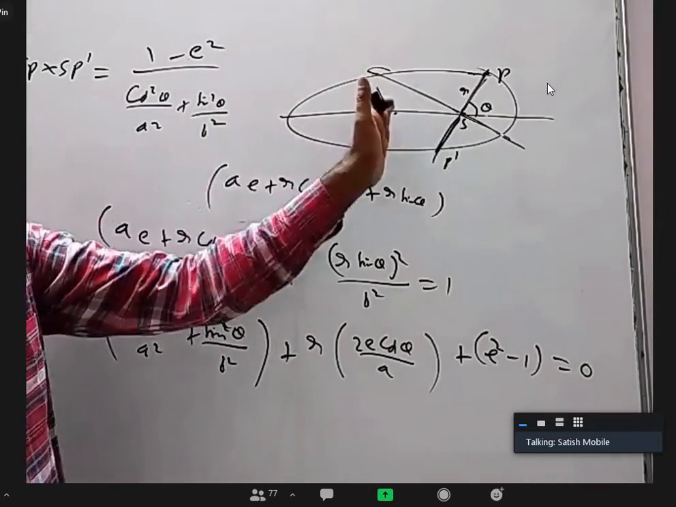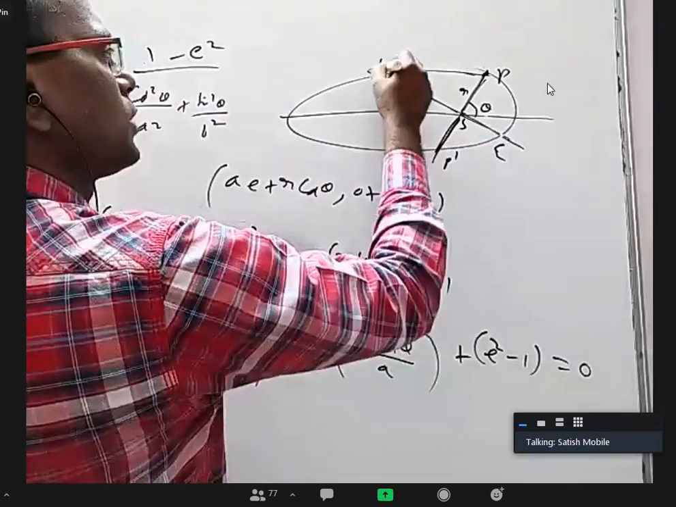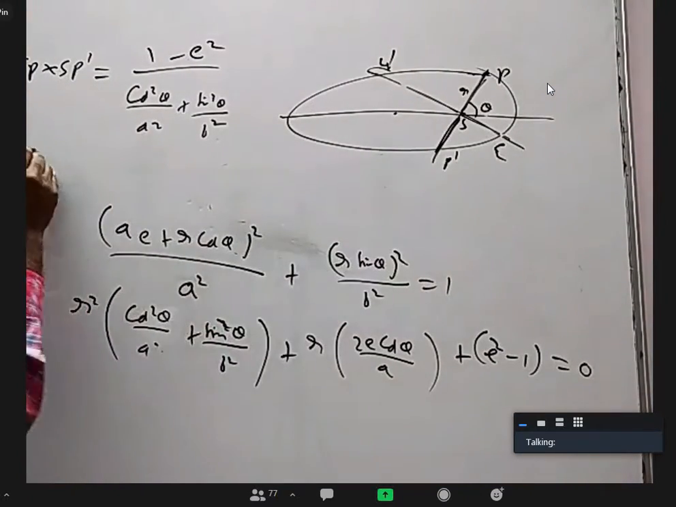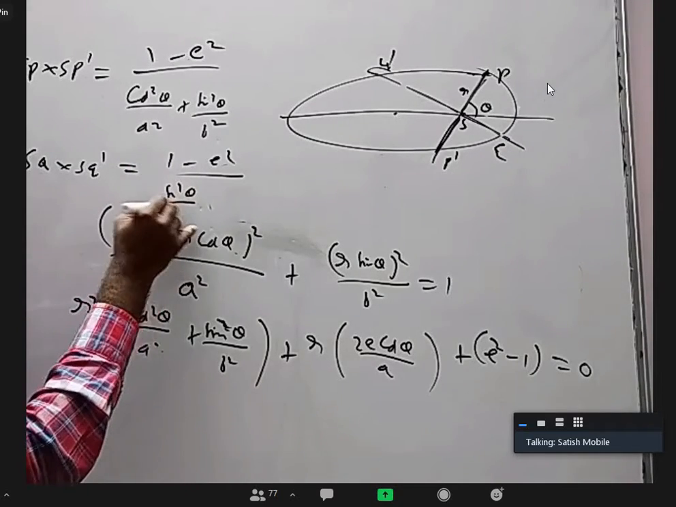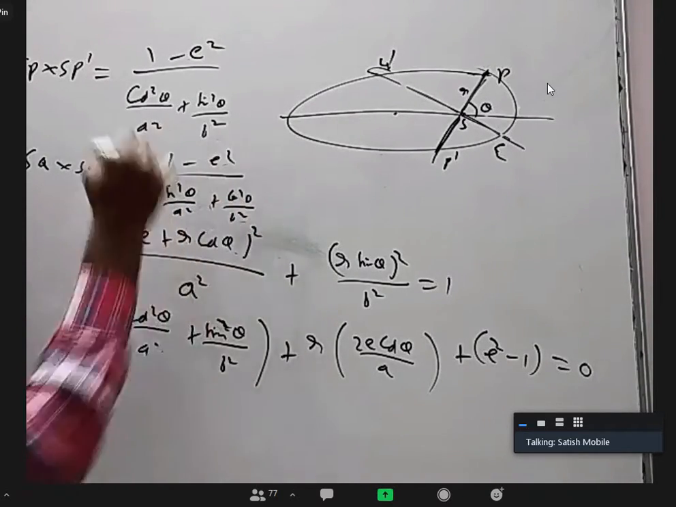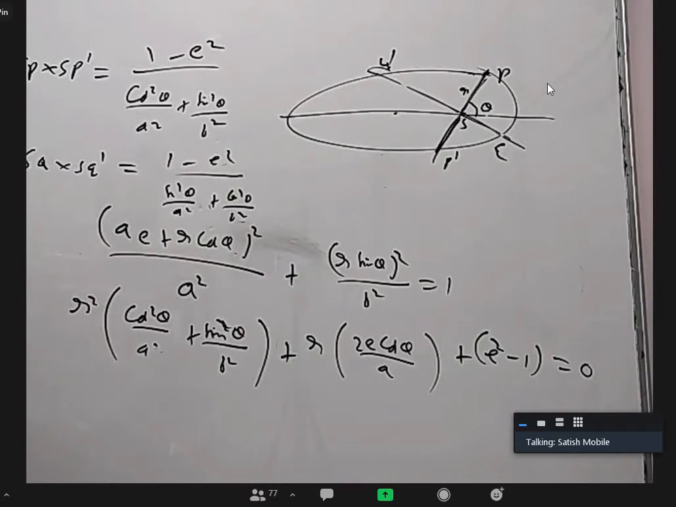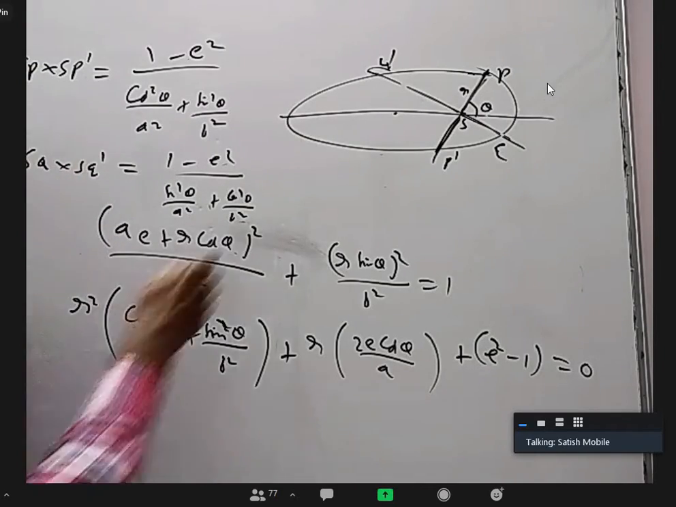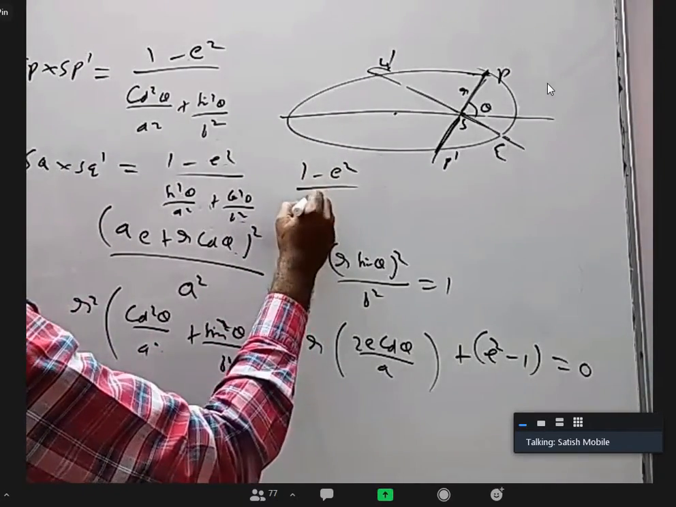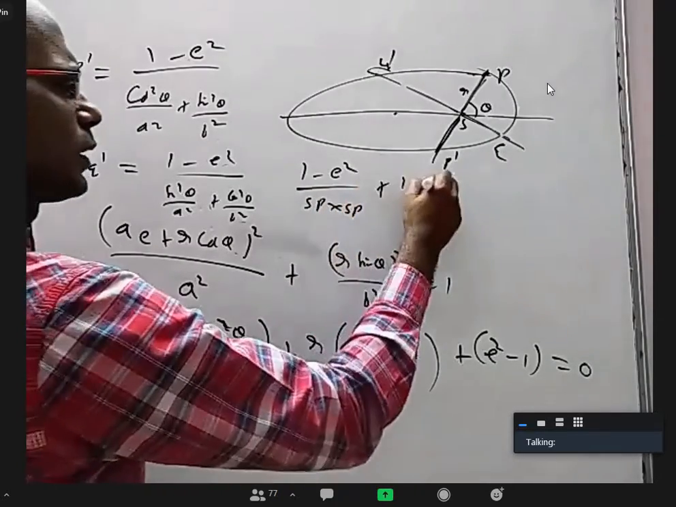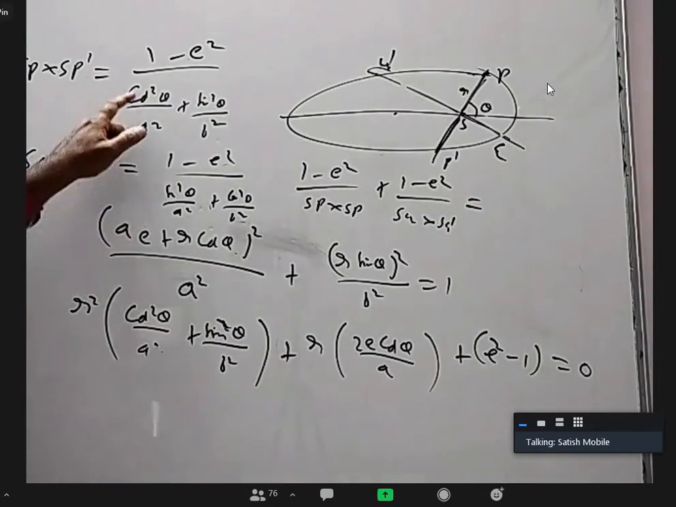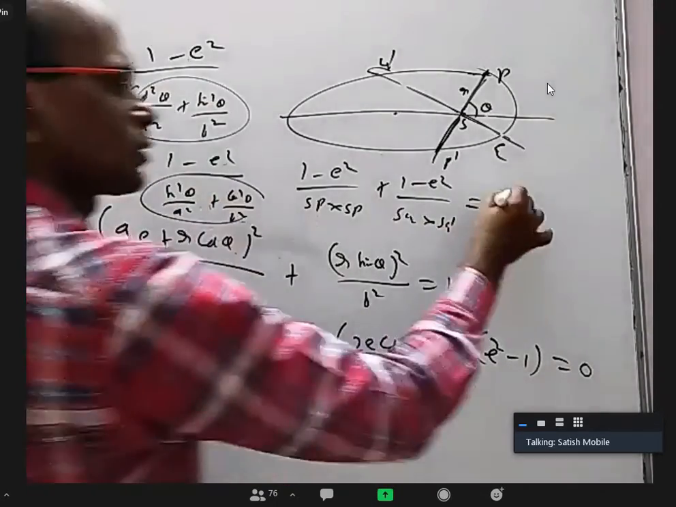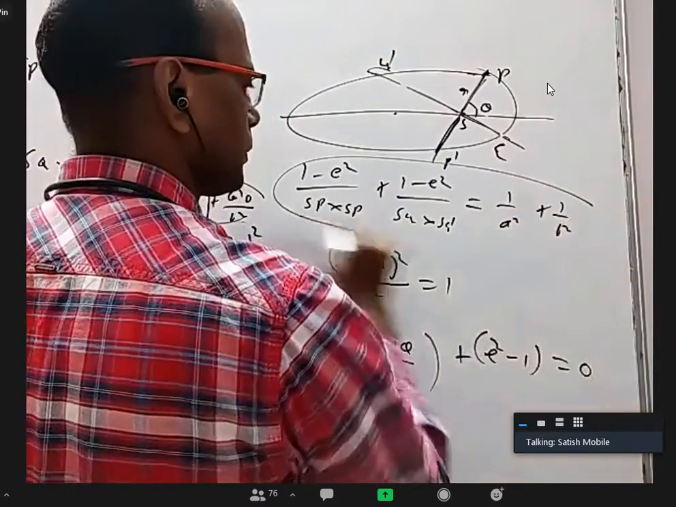Now, when I change theta as theta plus 90, and this is Q and this is Q dash, what happens? SQ into SQ dash is equal to 1 minus E square by sin square theta by A square plus cos square theta by B square. Now, how can we eliminate theta from this and find a general relation? Take this up, this down, take this up, this down. You will get 1 minus E square by SP into SP dash plus 1 minus E square by SQ into SQ dash is equal to this denominator plus this denominator, which is 1 by A square plus 1 by B square.